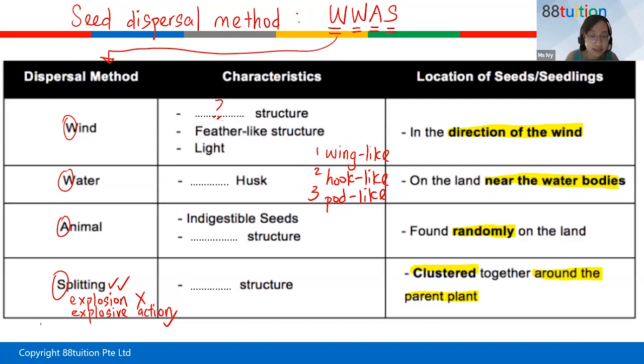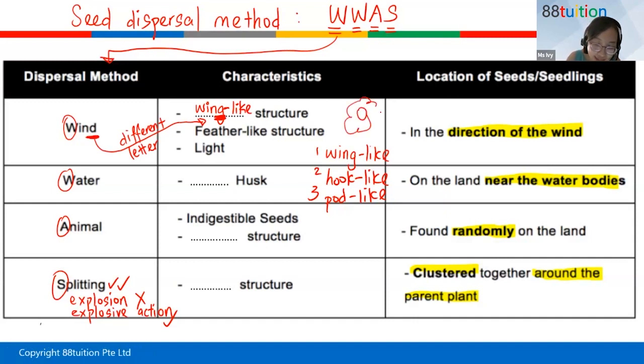So you see the word wind, so it has to be wing-like. It must have a wing. So you write W-I-N-G hyphen L-I-K-E. Take note the spelling is G, but here is a D, a different letter. W-I-N-D is wind, W-I-N-G is wing. So it has a wing-like structure, like for example your Ansana. It has, as though, a wing like an aeroplane wing or the wings of a bird, to help it fly. So this is wing-like structure.